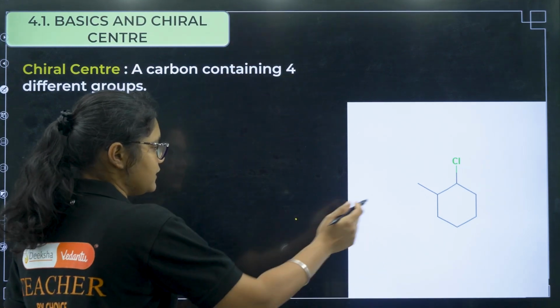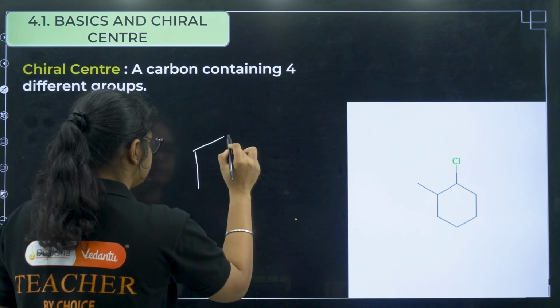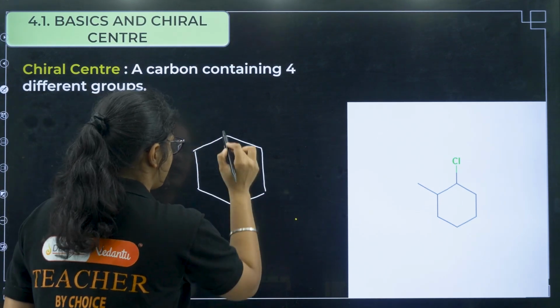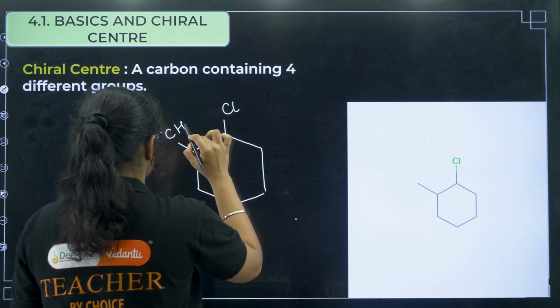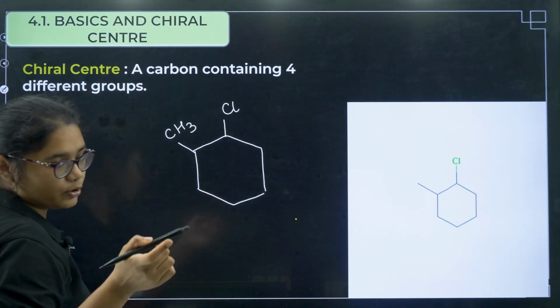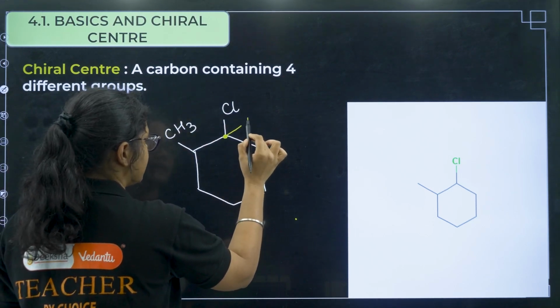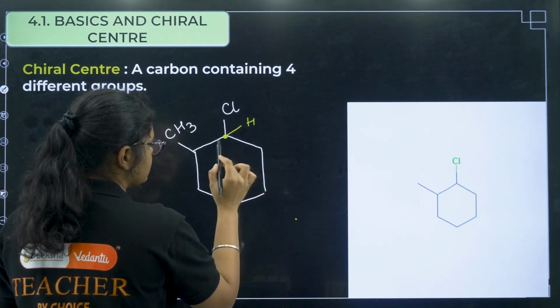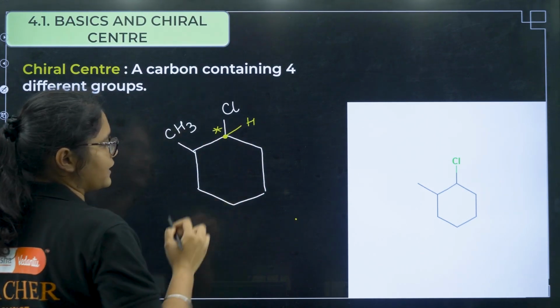Okay, now here is an example. Let me draw this structure here. I have one chlorine here and one methyl group here. So you have to check each carbon and tell me whether it is chiral or not. If you check this carbon, it has one side chlorine, one side H, one side CH2 and another side CCH3, right? All the four groups are different, so this is a chiral carbon.